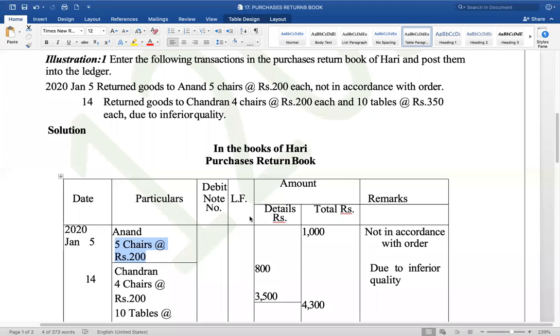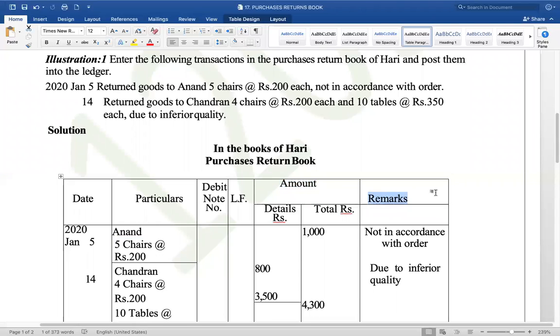Then you have ledger folio. I told you already what ledger folio is. It's a page number of the same transaction in the ledger accounts. Then the amount column, which is divided into 2 columns again: one inner column for simple calculations, called the details column, and one outer column, the total. And lastly, remarks.